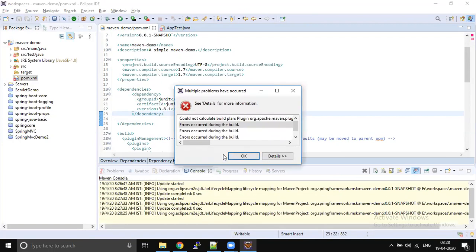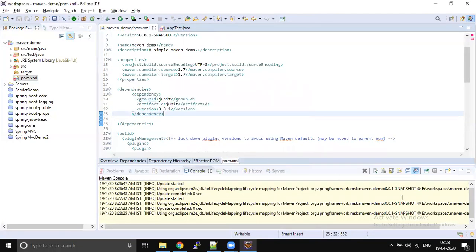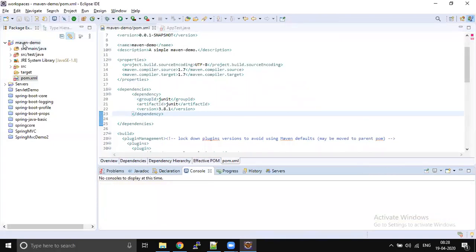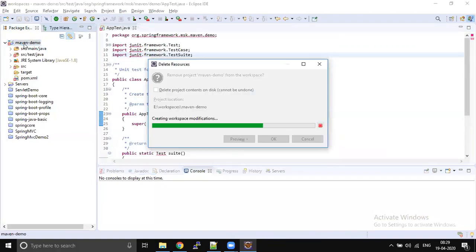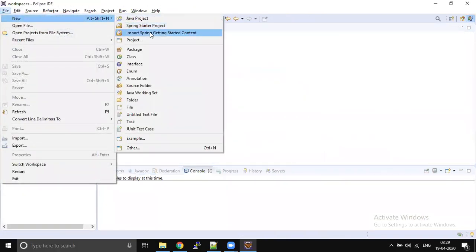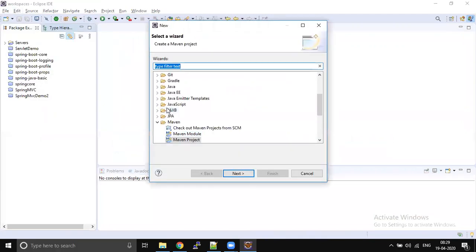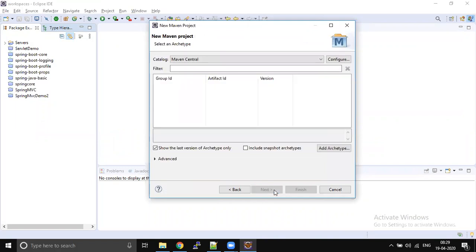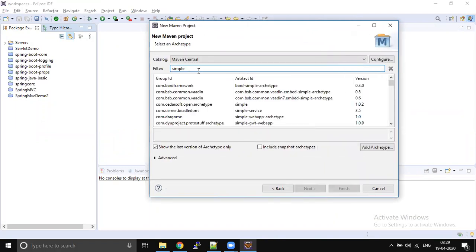One second, let me check why I'm facing this problem. I'm going to delete this project and recreate it. File, New, Other, Maven project. Click next. Let's create it in the current working folder itself.